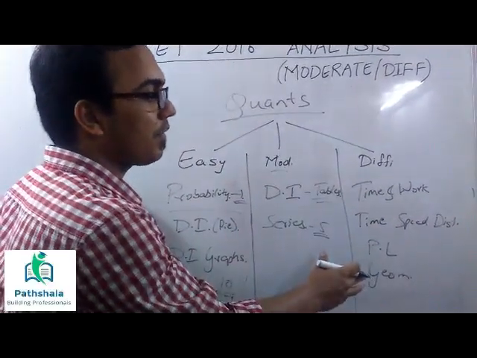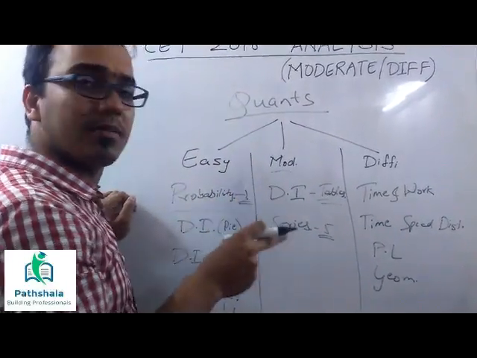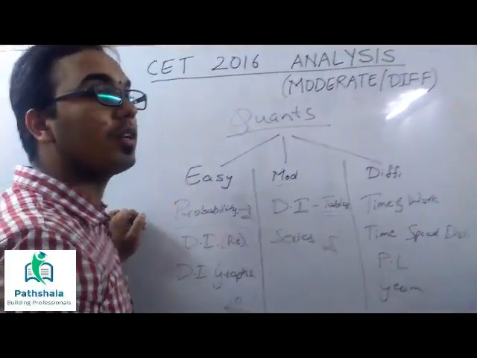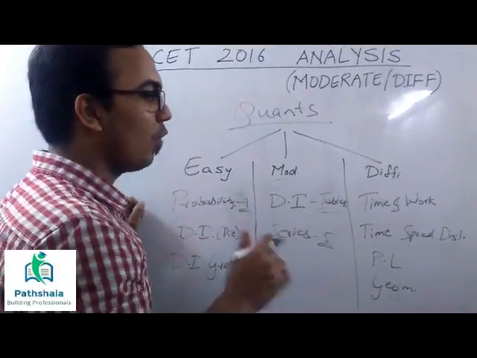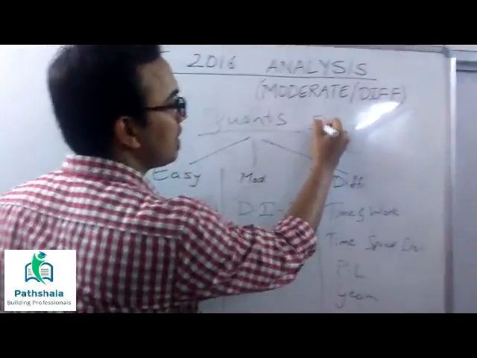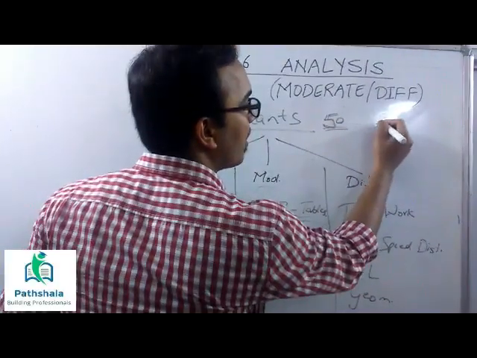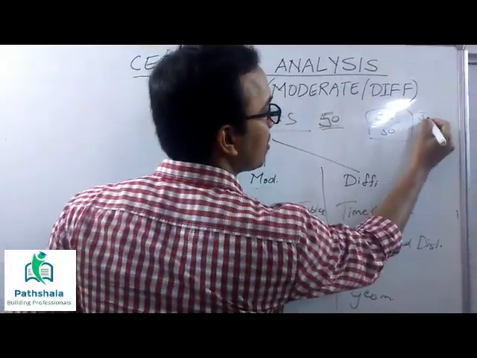In terms of the difficult part, all the topic-based questions like time and work, time, speed, distance, profit and loss, geometry, this is all very difficult. This is very difficult because, I would say, it is at par with CAT. So overall, this section had 50 questions, and you had to score 35 at least. And this is the JBIMS score.